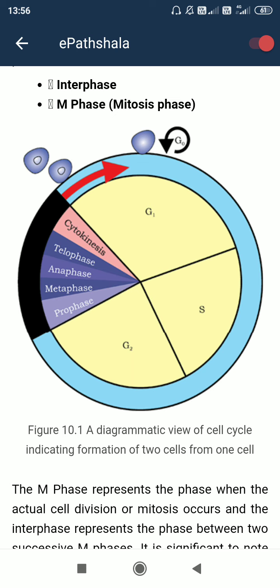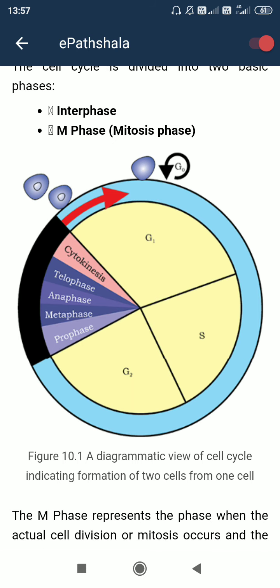The M phase is the mitotic phase, meaning the actual cell division occurs in this phase. The mitotic phase is further divided into prophase, metaphase, anaphase, telophase and cytokinesis. Prophase, metaphase, anaphase and telophase, these 4 come under karyokinesis, meaning division of the nucleus. The remaining, cytokinesis, means the cell division. So finally the cell division is done by karyokinesis and then cytokinesis.